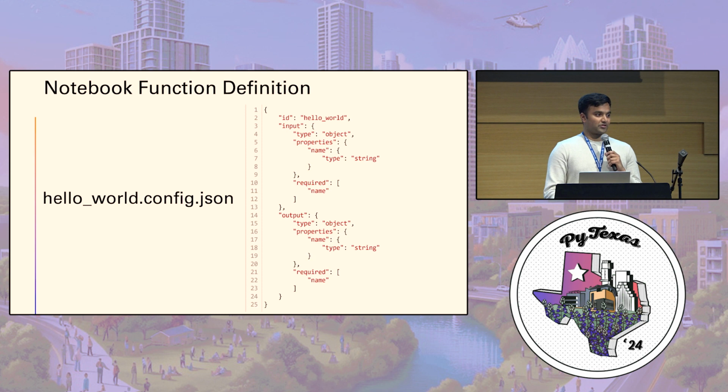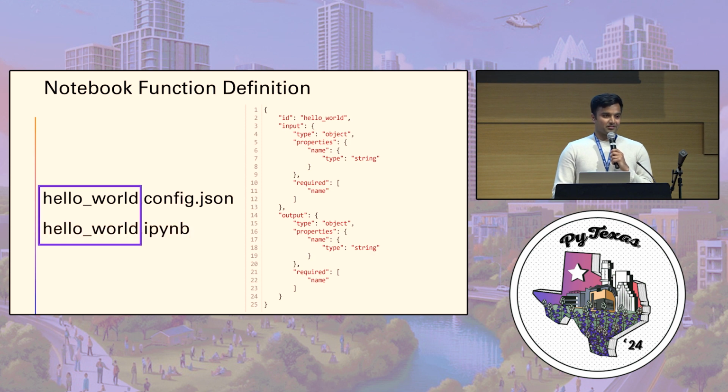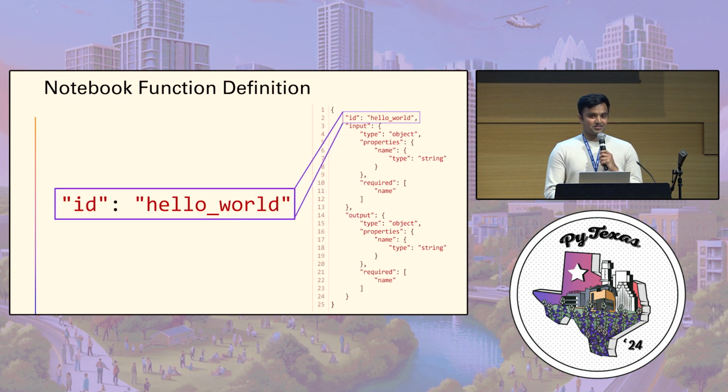So in order to do that, you need to write this config.json file alongside your notebook. Basically, it just needs to have the same name. That's how the library knows what it is. The first part of this file is the ID, the name of your notebook function.